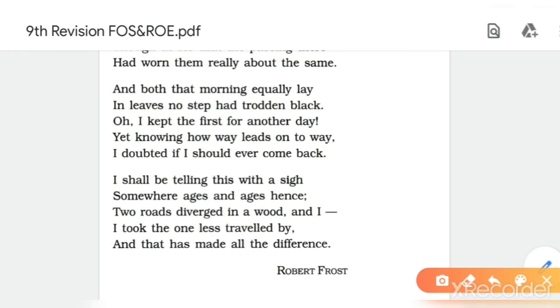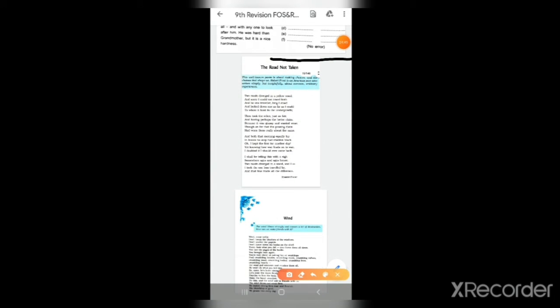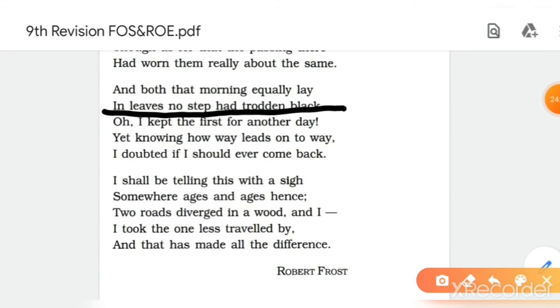In leaves no step had trodden black. Here this figure of speech is synecdoche, because part represents the whole. ओके, पार्ट है वो होल को रिप्रेजेंट कर रहा है. स्टेप है वो पर्सन को रिप्रेजेंट कर रहा है. स्टेप अपने आप नहीं होते, पर्सन्स के होते हैं. Okay, oh I kept the first for another day.